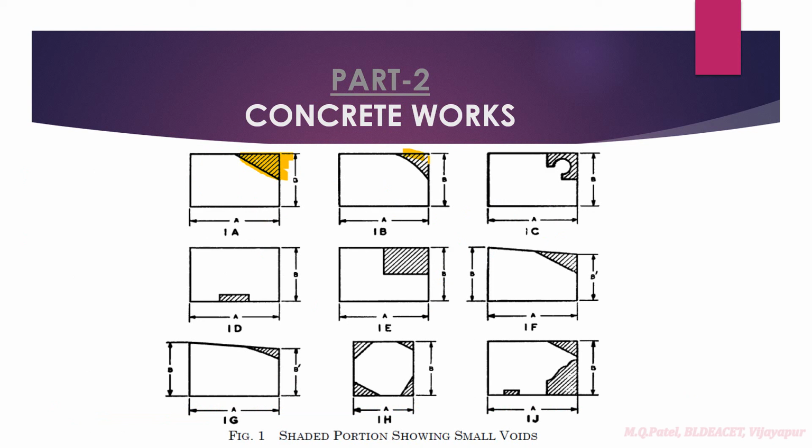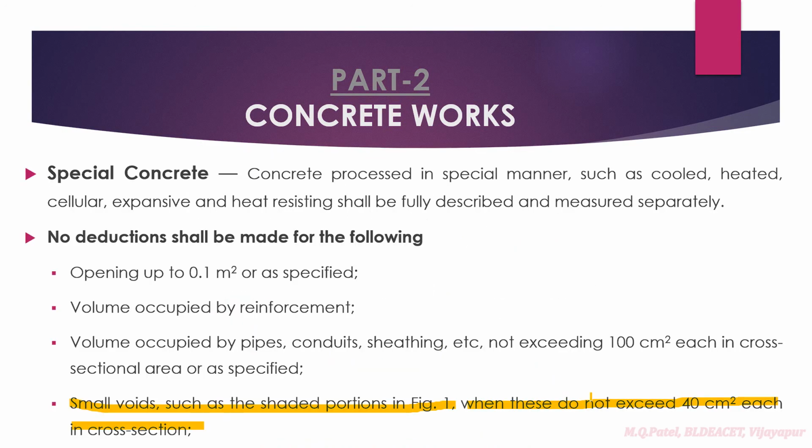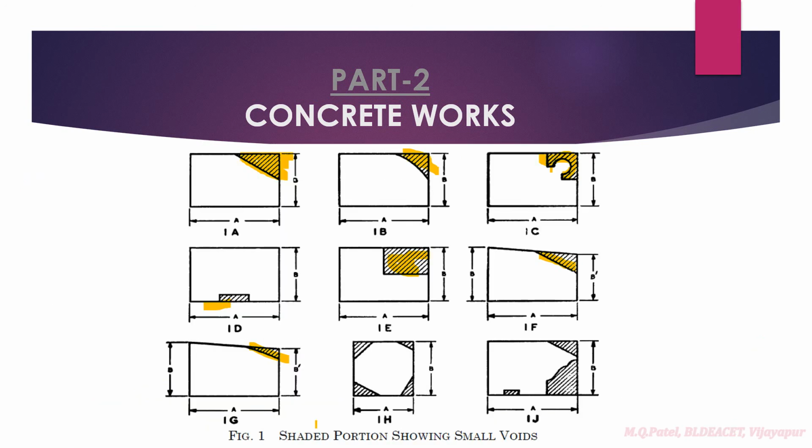Whether this area has to be deducted or not, you may have any different shape, right? When you have small voids that do not exceed 40 square centimeters in cross section, then we are not going to do deduction.